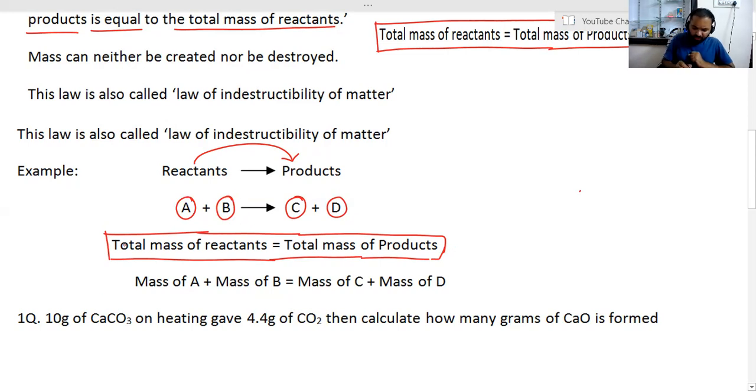Here, we can write for this equation, total mass of reactants is nothing but mass of A plus mass of B equals total mass of products, which is mass of C plus mass of D. I hope you understood this well.